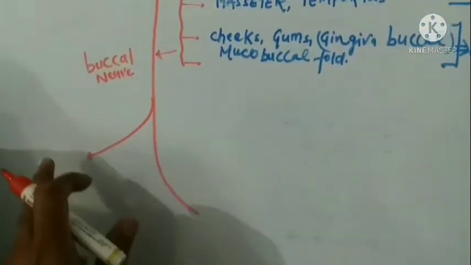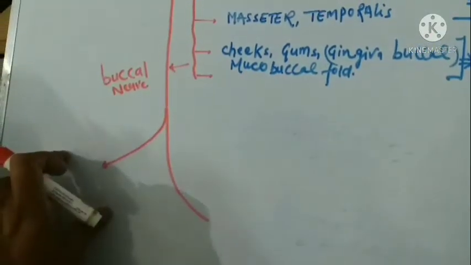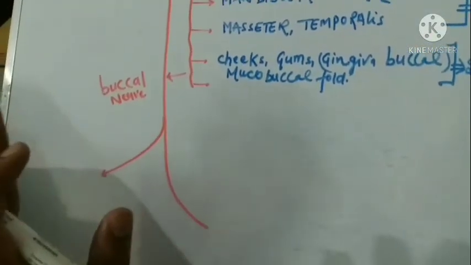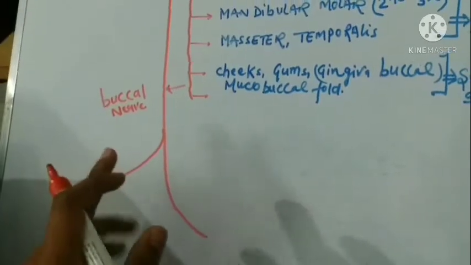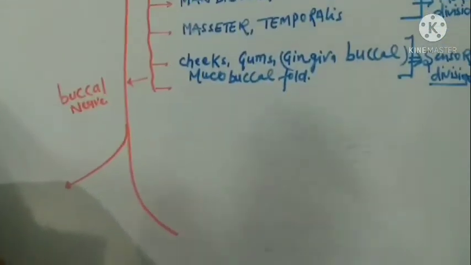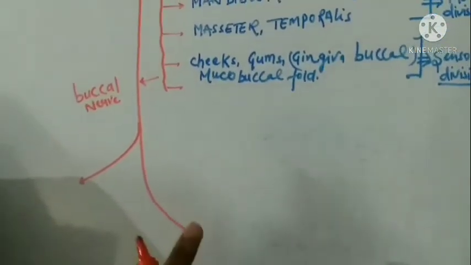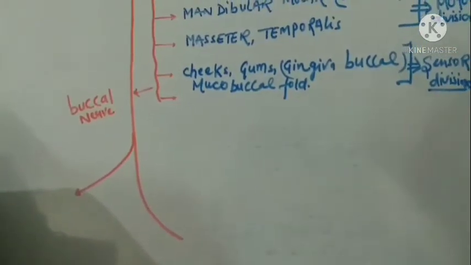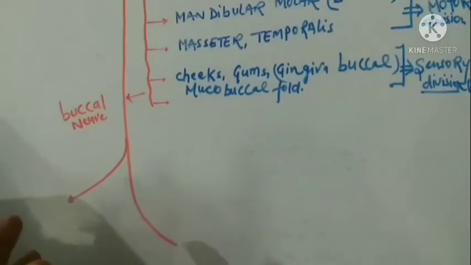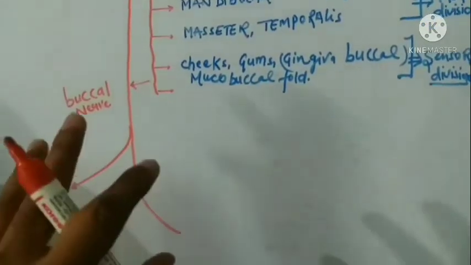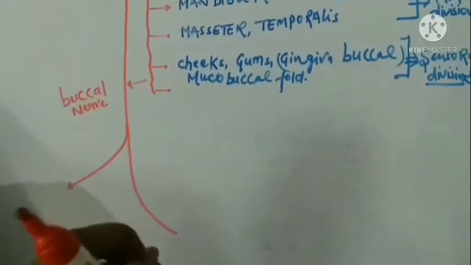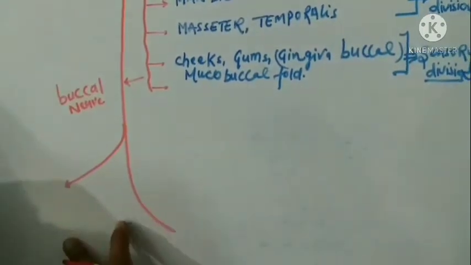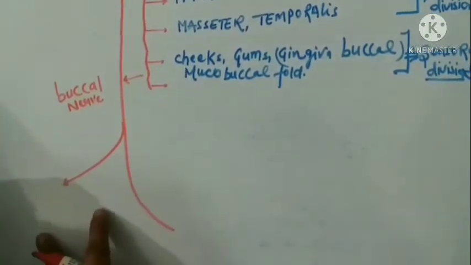The posterior division of the mandibular nerve gives three branches. It is one of the longest branches of the mandibular nerve. Okay, now it contains a motor component and a sensory component. The motor component of the posterior division of the mandibular nerve is the more important and is the longest division.